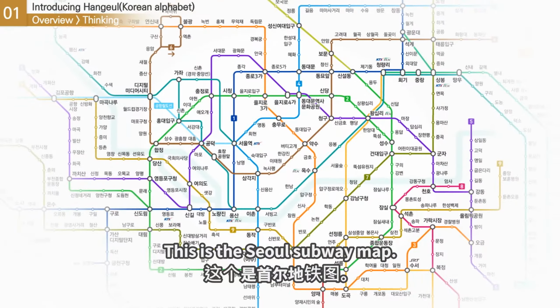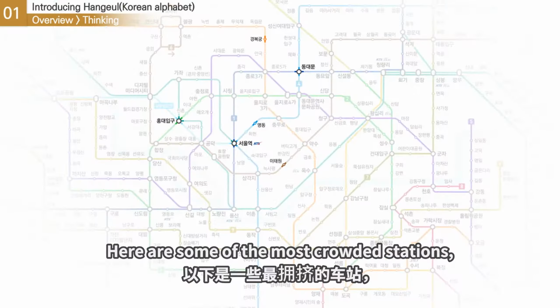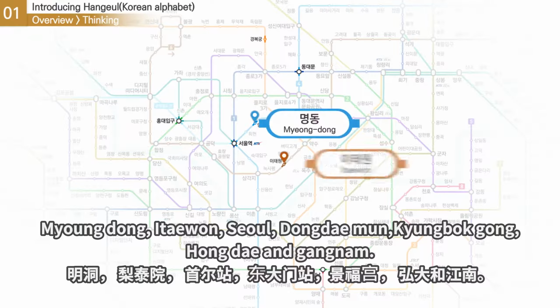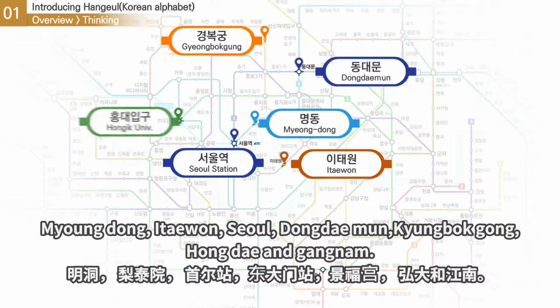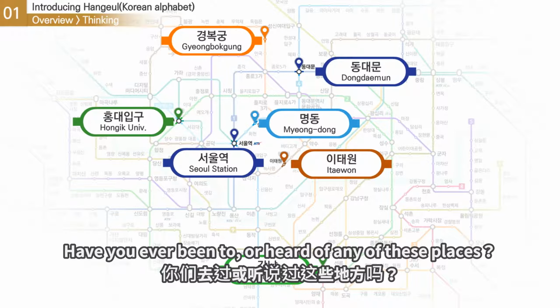This is the Seoul subway map. Here are some of the most crowded stations: Myeongdong, Itaewon, Seoul, Dongdaemun, Gyeongbokgung, Hongdae, and Gangnam. Have you ever been to or heard of any of these places?